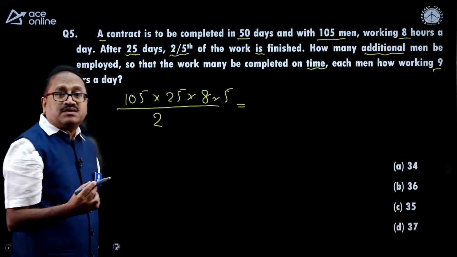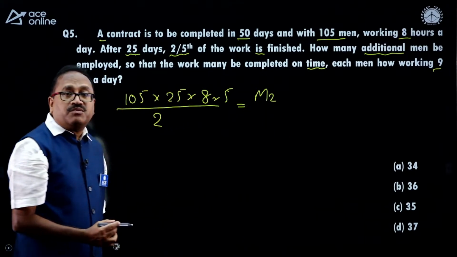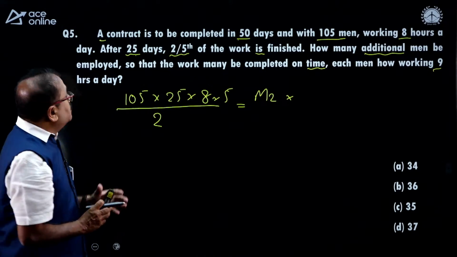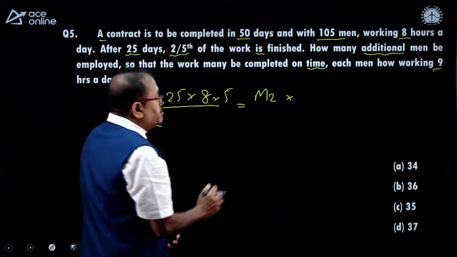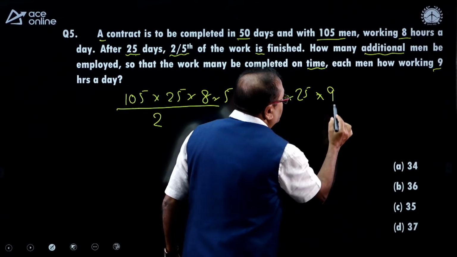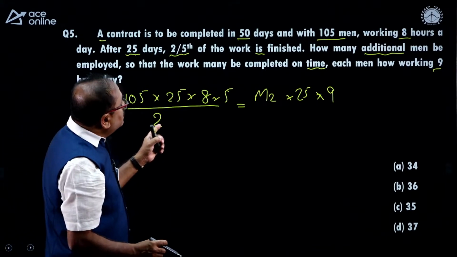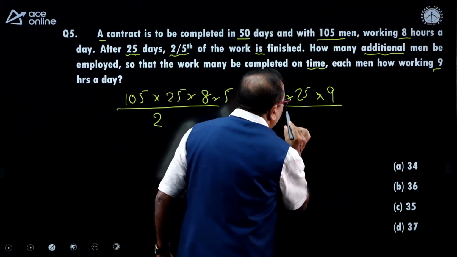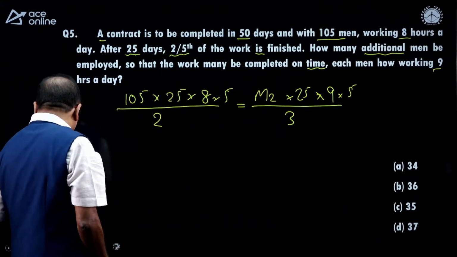What is my second case? In the second case, the number of men has to be worked out. What will be the total number of men required to complete the work in time? That means 50 days minus 25 days, I am left with 25 days. And how many hours per day are they working? They are working 9 hours per day. How much work has to be completed? Here 2/5 of the work is over. Now, 3/5 of the work is there. Okay. So, with this I will get the total number of men.